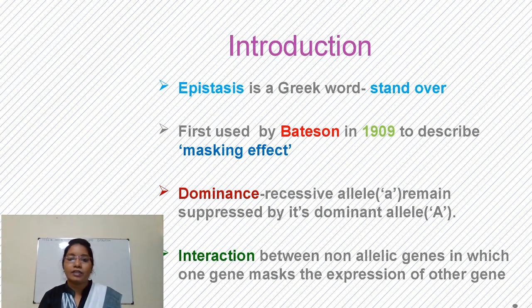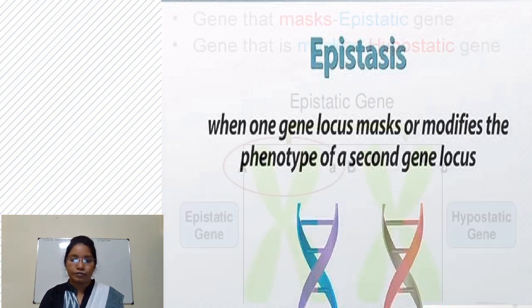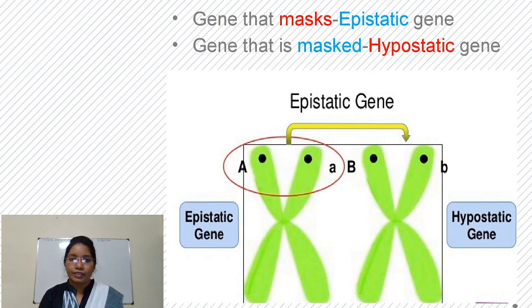But Bateson discovered that there are some types of interaction between non-allelic genes in which one gene suppresses expression of other gene. So, this kind of interaction, when one gene locus suppresses the phenotype of a second gene locus, is called epistatic gene interaction.